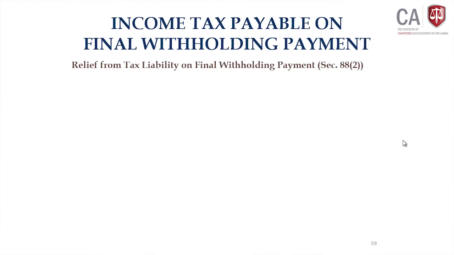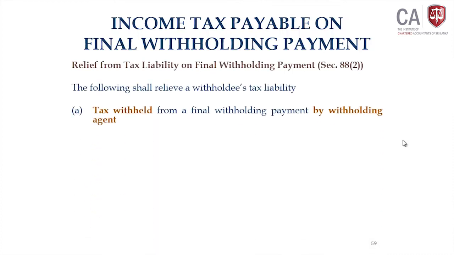What are those instances? A. Tax withheld from a final withholding payment by the withholding agent. That means the withholding agent has properly deducted the withholding tax and remitted it to the department before the 15th of the following month. So, the withholdee has received the amount net of withholding tax. Then, since the withholdee has already contributed withholding tax, the liability could be relieved.